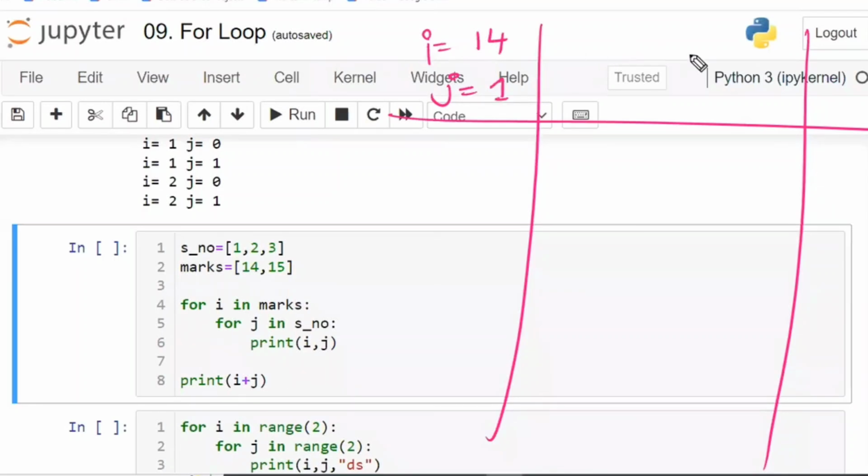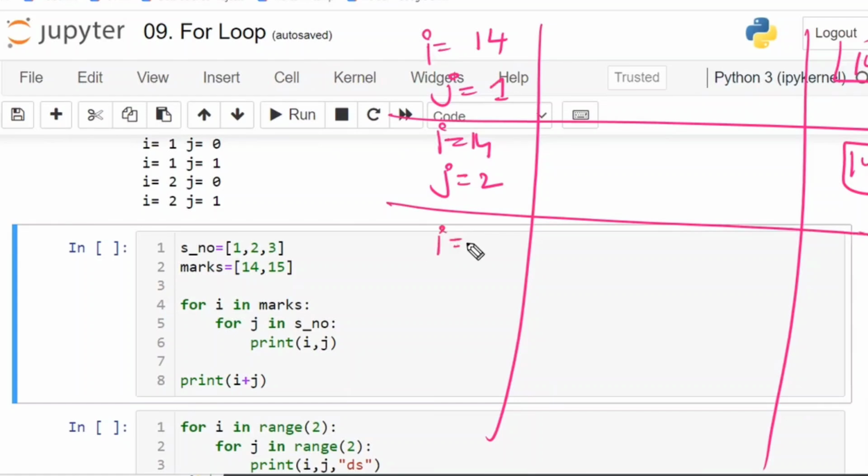And I'm going to print, that is nothing but first one is 14 and 1. Next, I is equal to 14, J is equal to 2, and 14 and 2. Next, I is equal to 14, J is equal to serial number 3, that is 14 and 3. I'm going to print like this.